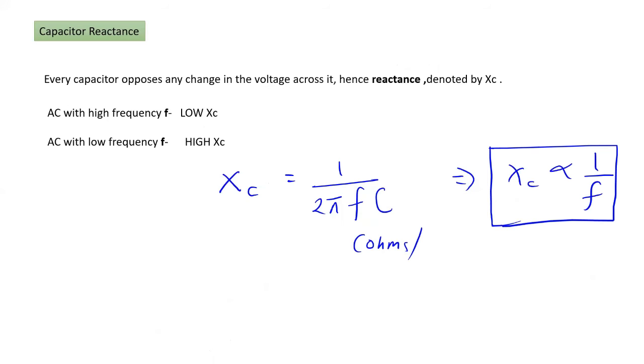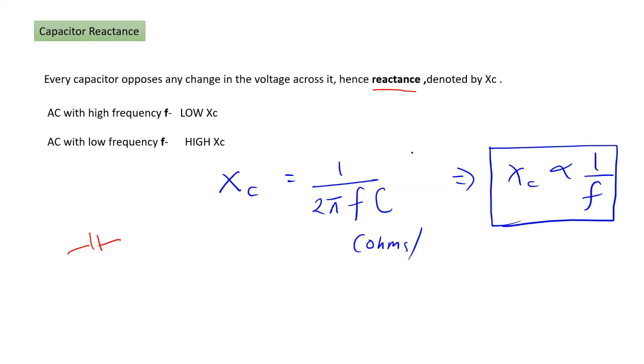Then did you come across this term, capacitive reactance? You heard of this? Yes, sir. Yeah, I think it's now in 12th class they are keeping. Every capacitor has capacitance values, but apart from capacitance, it also has some resistance to the signal. So that is denoted by reactance. We don't say resistance, we say reactance.